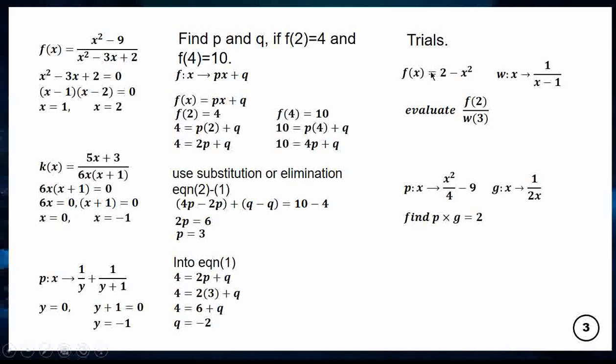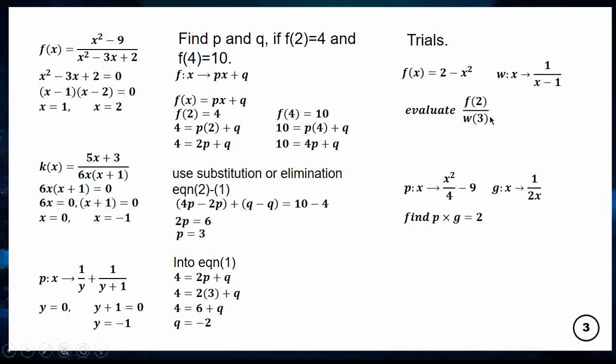We divide f by w. When x is 2, we have 2 minus 2 raised to the power 2, all divided by 1 over 3 minus 1.